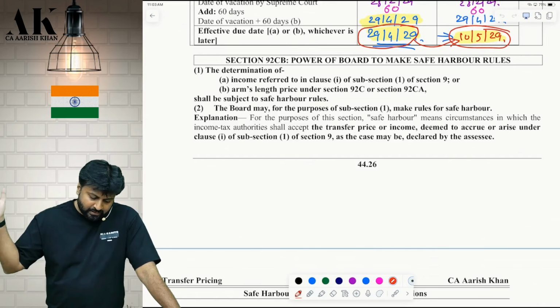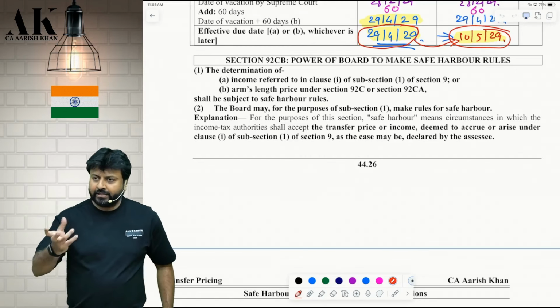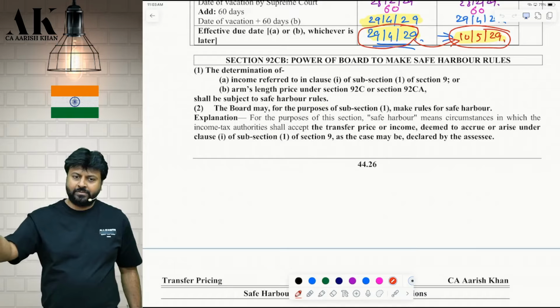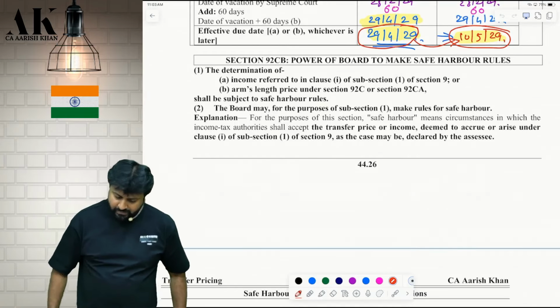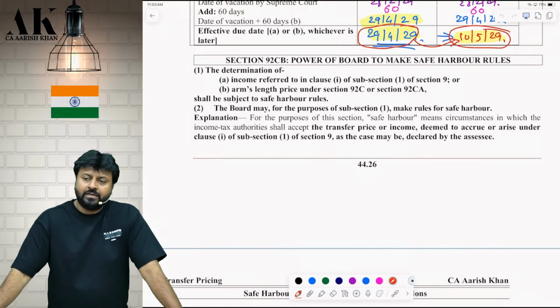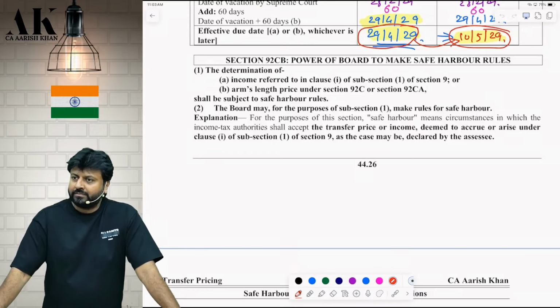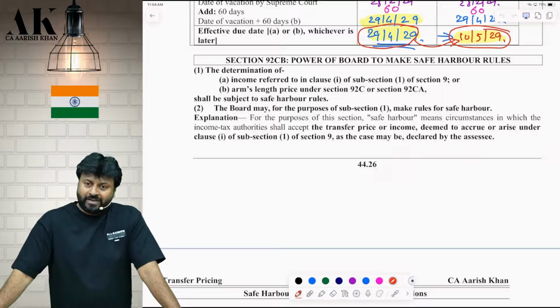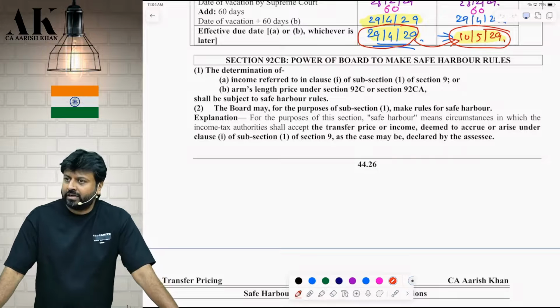Read the Bare Act. First of all, we used to only read the Bare Act till the last attempt, and then that's it. Whenever the CBDT will notify, we will talk. And I was aware that even this time they will not notify. But surprisingly, they have notified for both the years together. Once and for all, they don't want to notify the rules again next year, because next year they will be more interested in notifying what? The rules of the new Income Tax Act. They don't want to have any confusion regarding the rules next year.